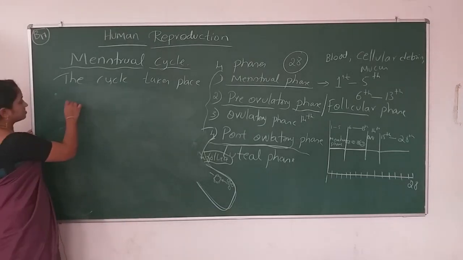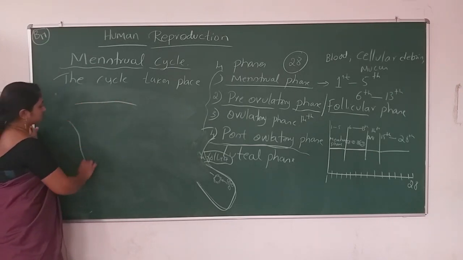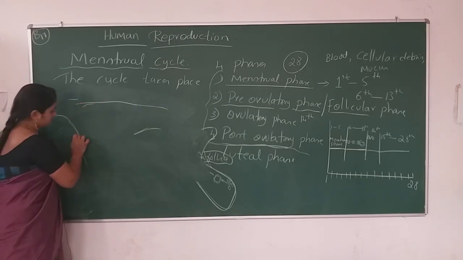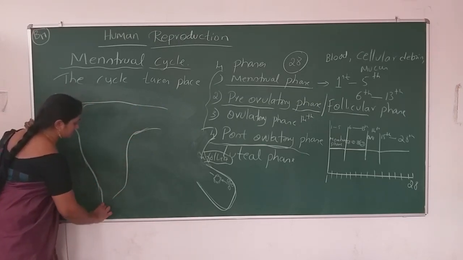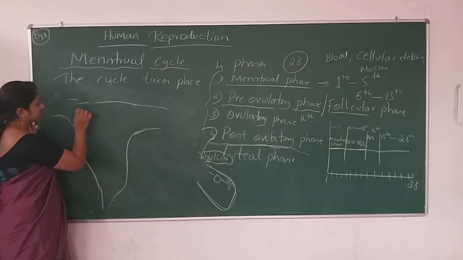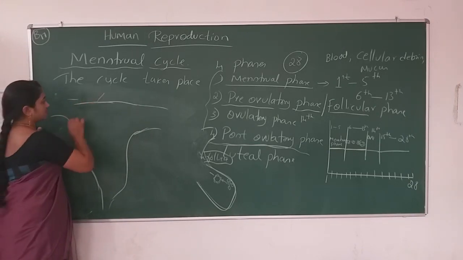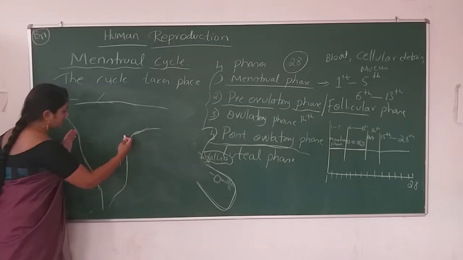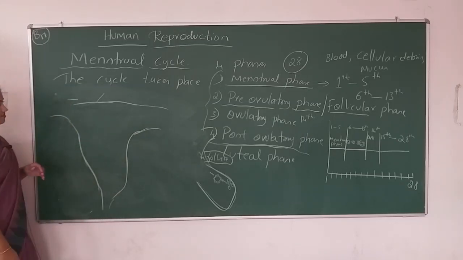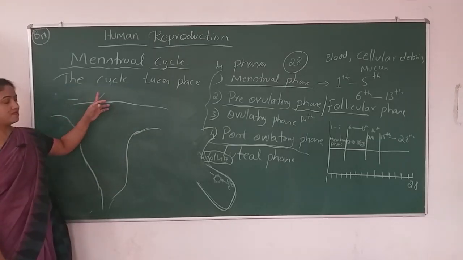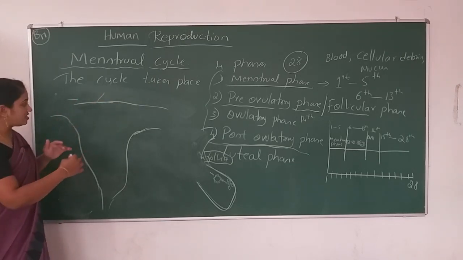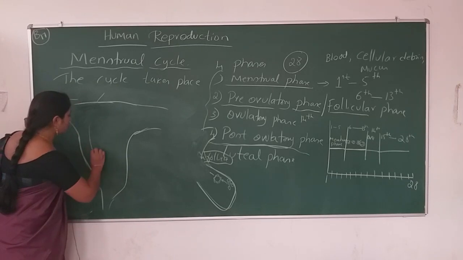So consider this as a uterus, and it is covered by 3 layers. This is the fundus, body, cervix. Outer peri, middle meso, inner endometrium.